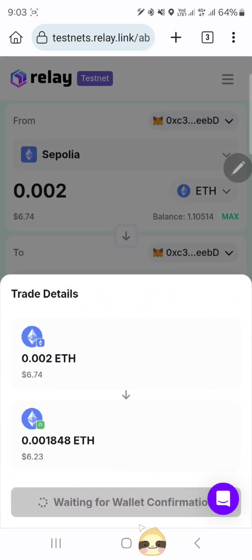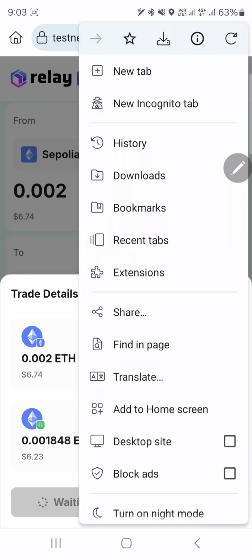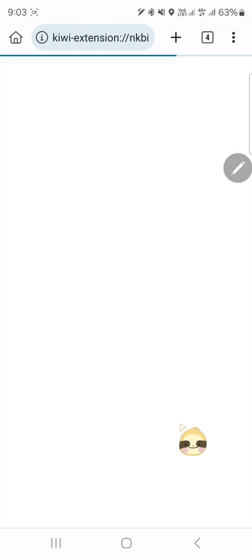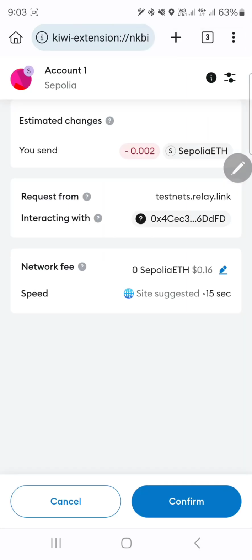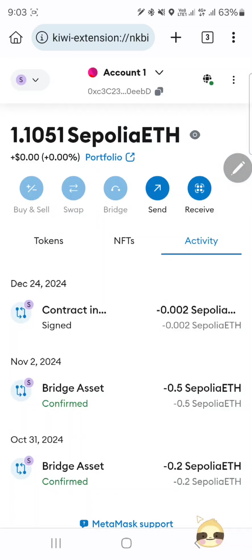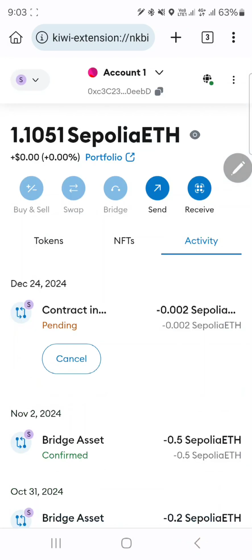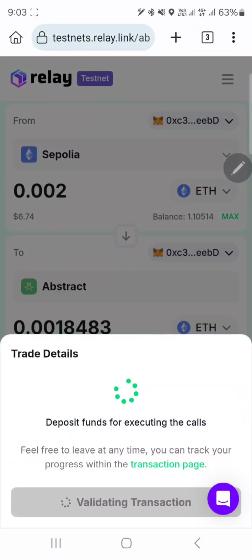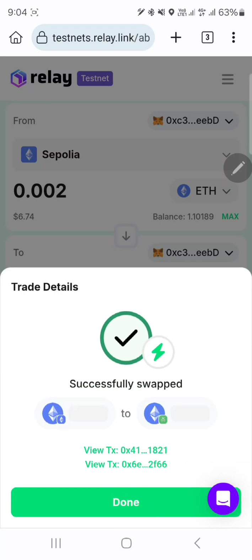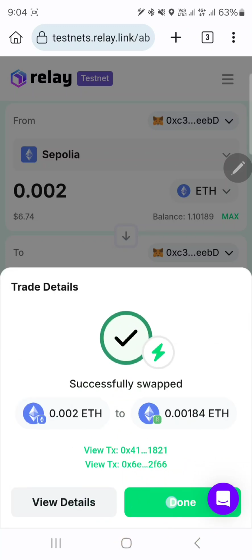Here you can see it is waiting for wallet confirmation. So we have to confirm in wallet again. Click on confirm. And please wait patiently to validate the transaction. And it's completed and done.